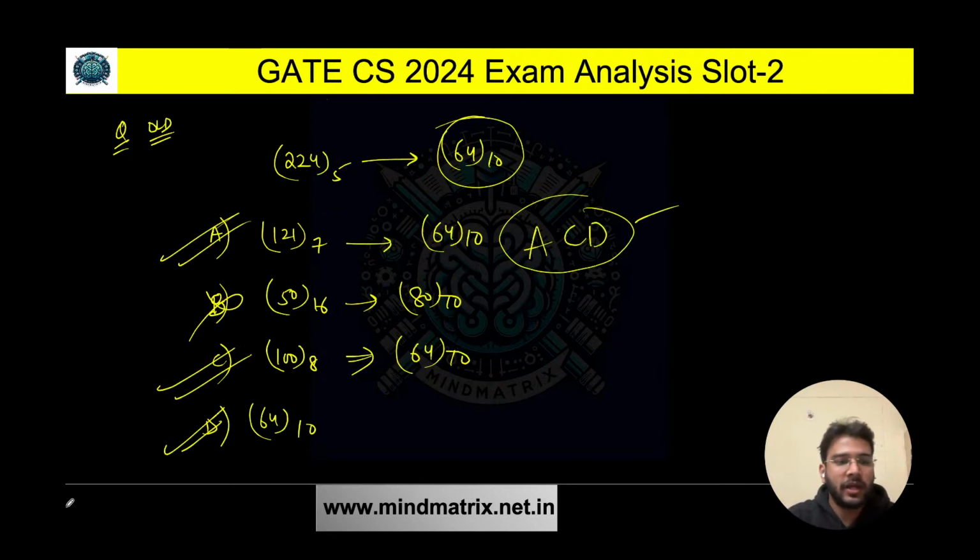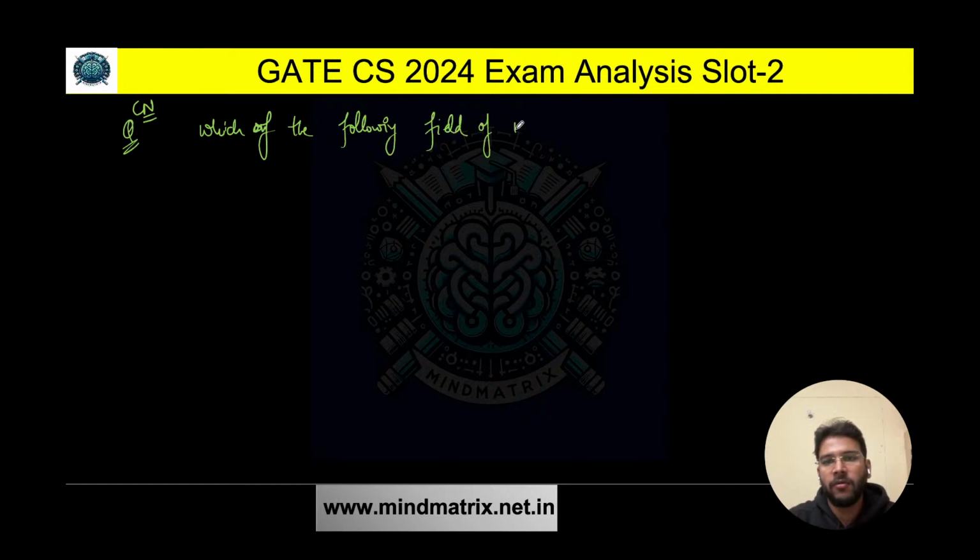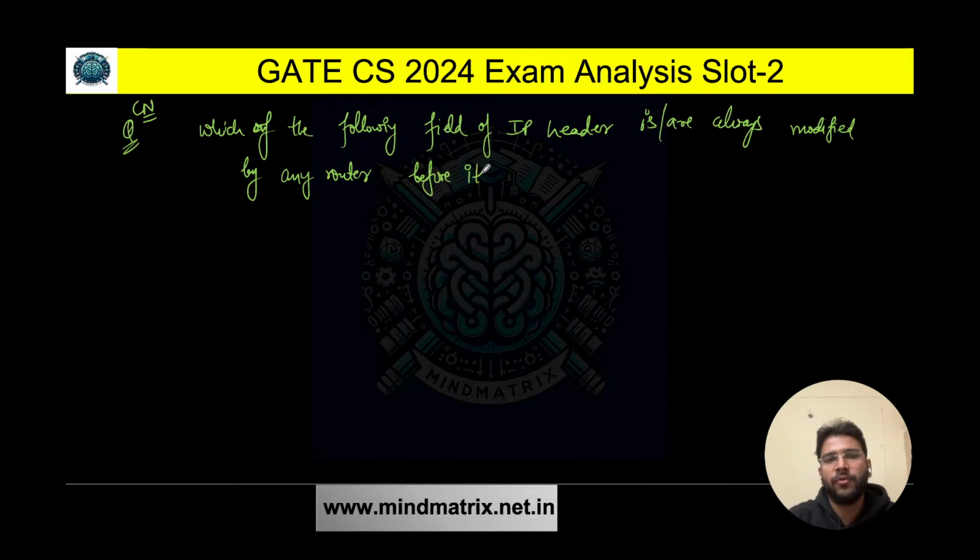Let's proceed to the next question now. So we have another question from computer networks. Which of the following field of IP header is or are always modified by any router before it forwards the packet?